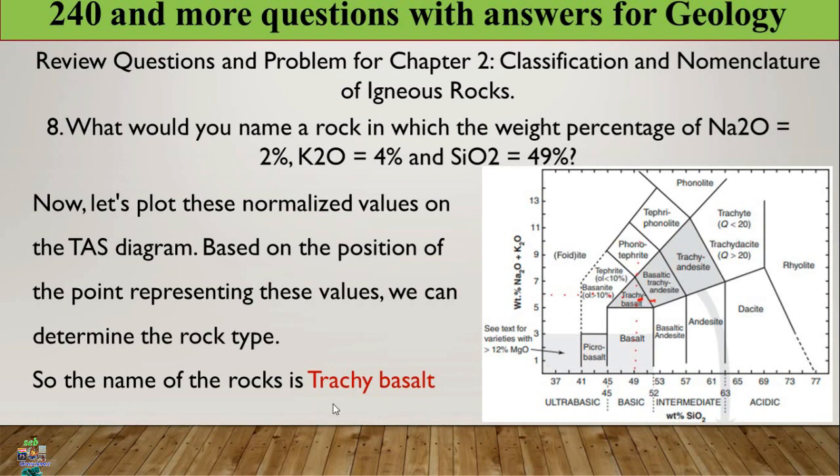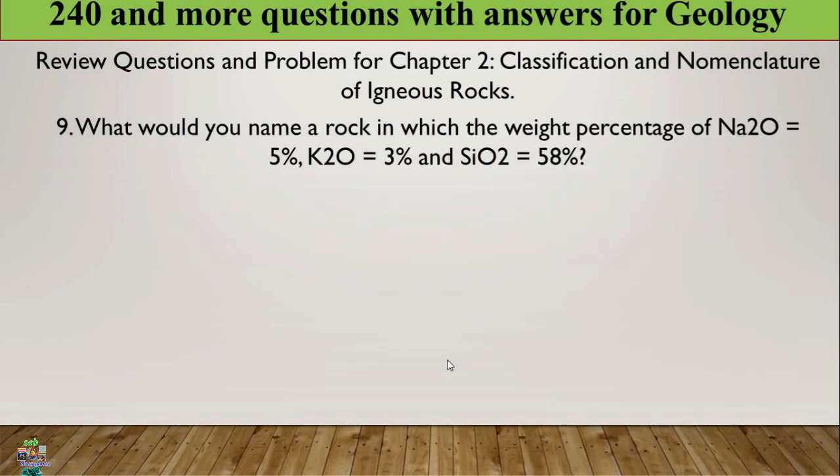This is the final one. So you can name the rock trachybasalt, because this value fell in this region. Okay, let us go to another question similar to the previous one. We can take a similar procedure in question number 9 also.